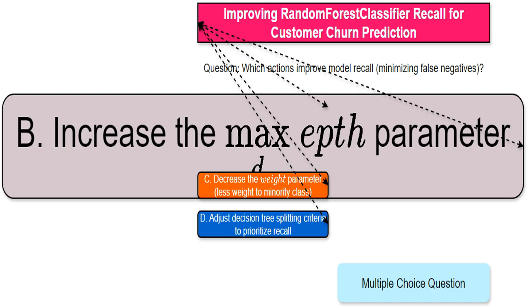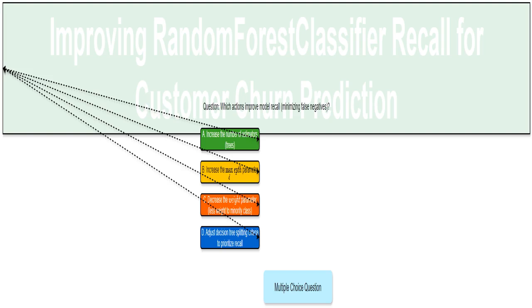Increasing the number of trees in a random forest classifier, that is, the n_estimators parameter, is usually a good idea. It helps to reduce variance and make your model more stable and accurate. More trees often lead to better generalization and consequently better recall. Think of it like this. A single tree is easily swayed by noisy data, but with many trees, the noise tends to cancel out, giving you a more robust prediction, and potentially a better ability to detect those churning customers.